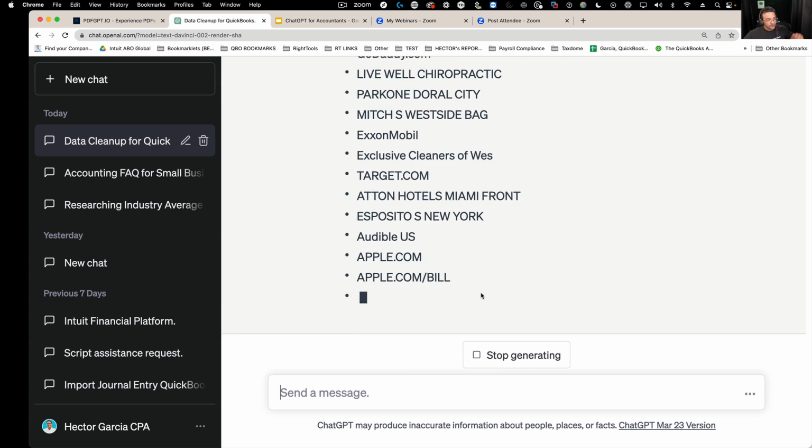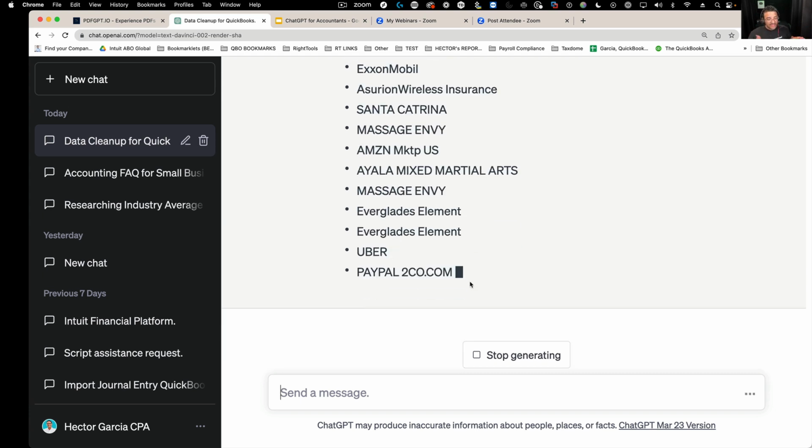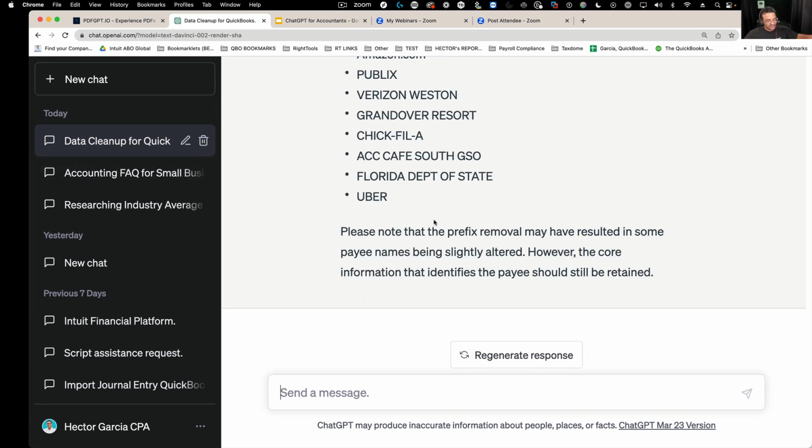Okay. So then it'll do that for me as well. And I don't have to end this chat. I can keep this chat open. So as I do more and more of these, the entire context will continue to be available.